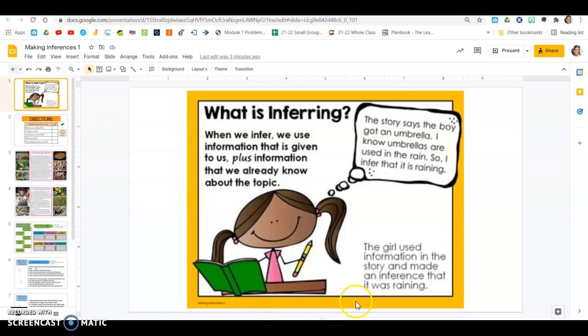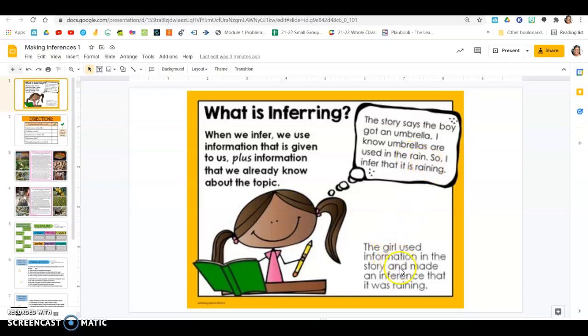So as you can see on the first slide, it's going to tell you what is inferring, right? So today we're making inferences. When we infer, we use information that is given to us plus information that we already know about the topic. You can see the girl here has an idea. The story says the boy got an umbrella. I know umbrellas are used in the rain, so I infer that it is raining.